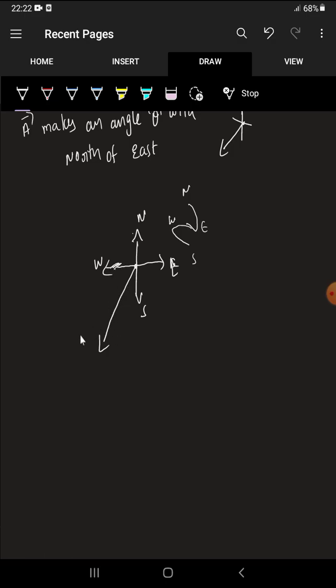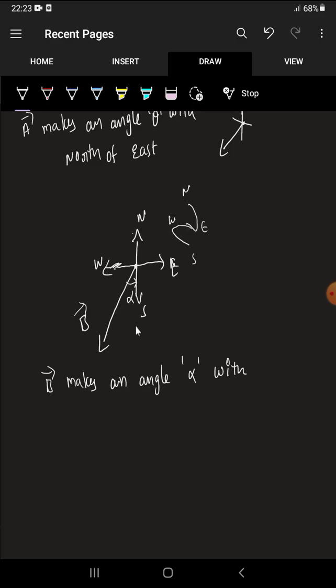Okay, fine, let this name be b bar, and this b bar makes an angle with south, something like alpha. So alpha means 30 degree, 40 degree, 45 degree, like that, let it be alpha. And now how can we say b bar makes an angle alpha with, so this vector belongs to south and west, so third coordinate, right?